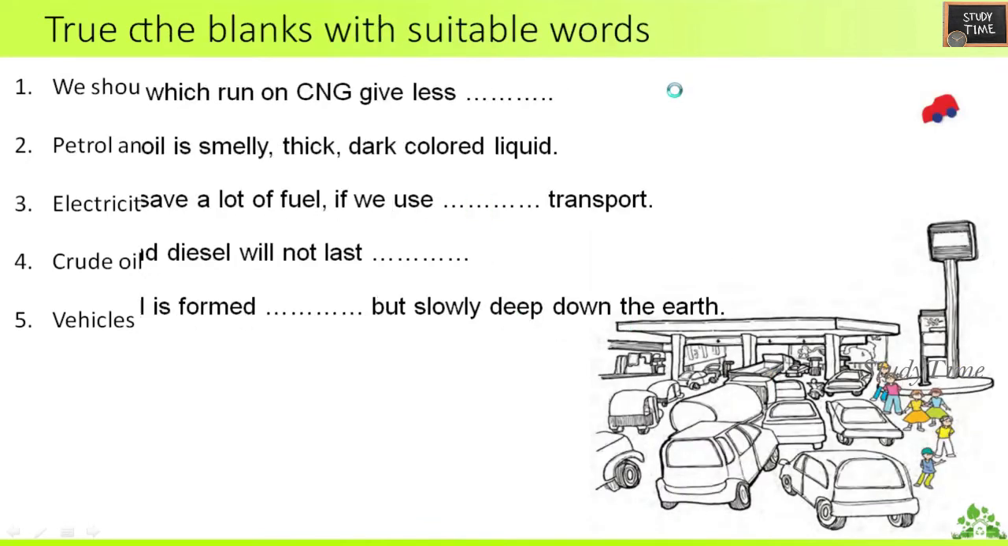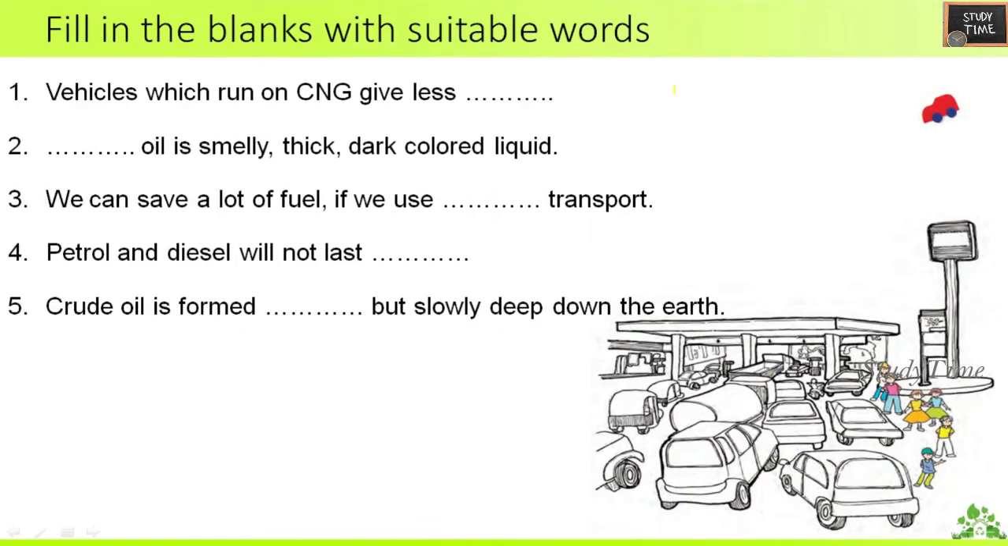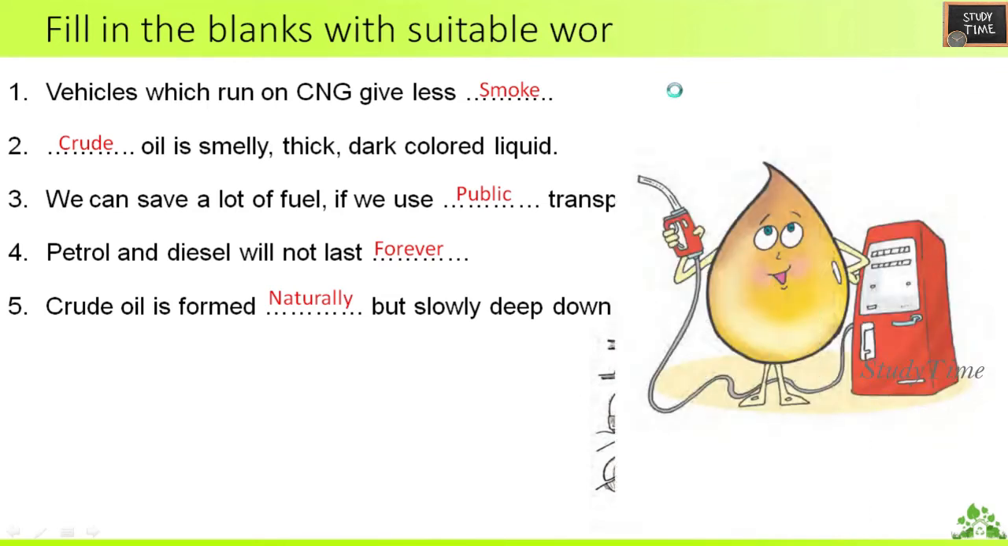Fill in the blanks with suitable words. Vehicles which run on CNG give less smoke. Crude oil is a smelly, thick, dark colored liquid. Third question, we can save a lot of fuel if we use public transport. Fourth question, petrol and diesel will not last forever. Fifth question, crude oil is formed naturally but slowly deep down in the earth.